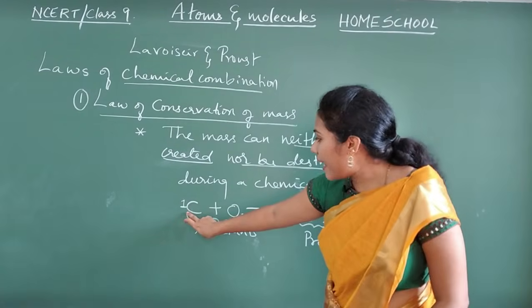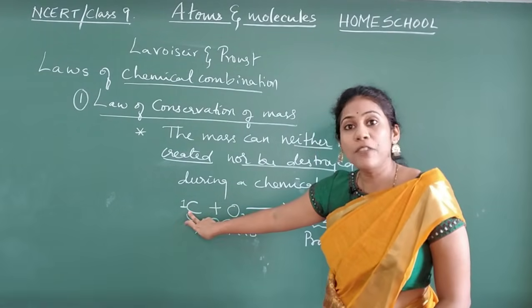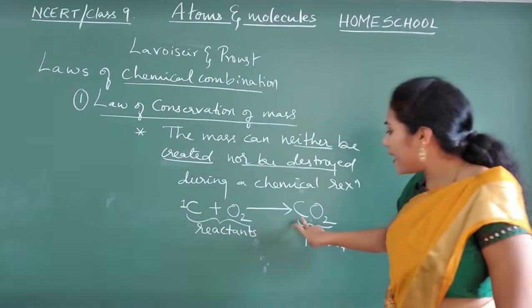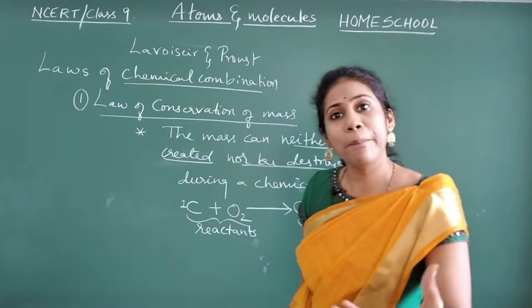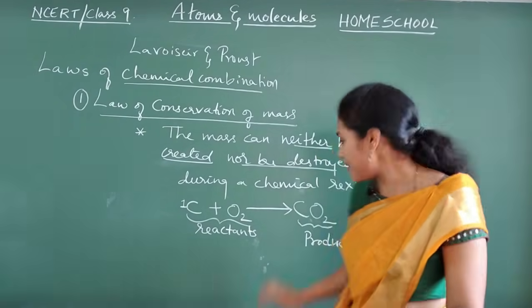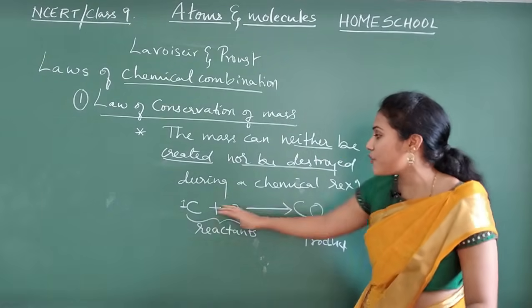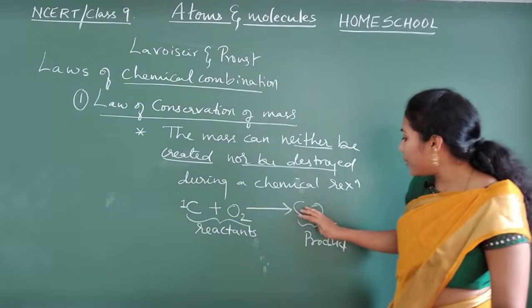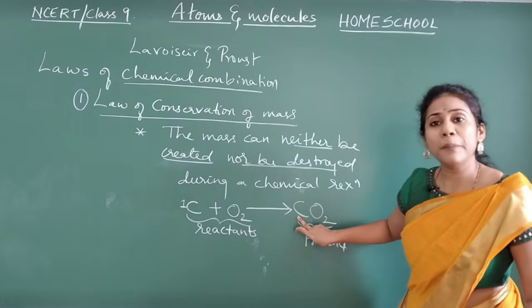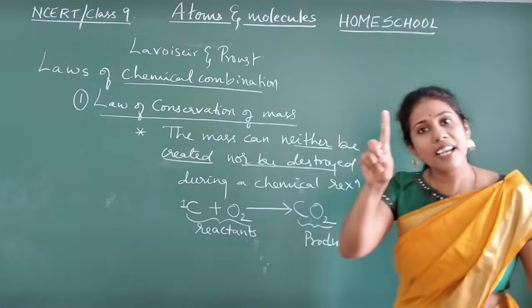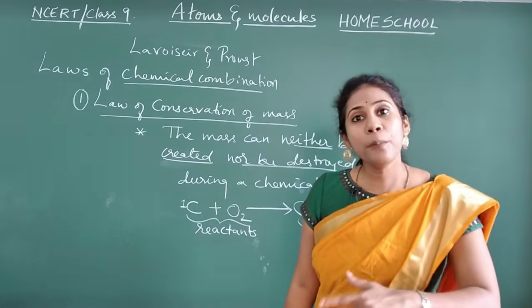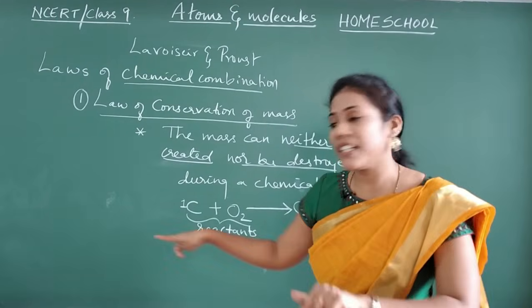There is one carbon you have taken for the reaction. Only one carbon is there in the product substance. This is the new substance you got when these two combined. In that new substance, how many carbon atoms are there, guys? One atom only. How many carbon atoms did you take for the reaction?